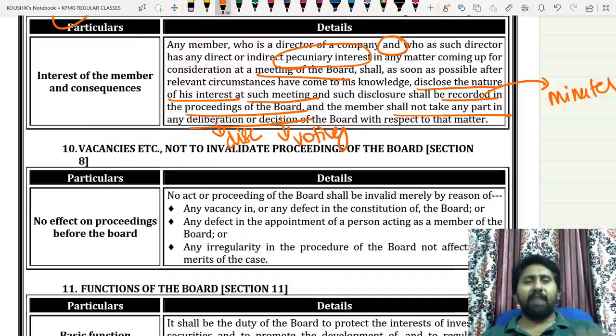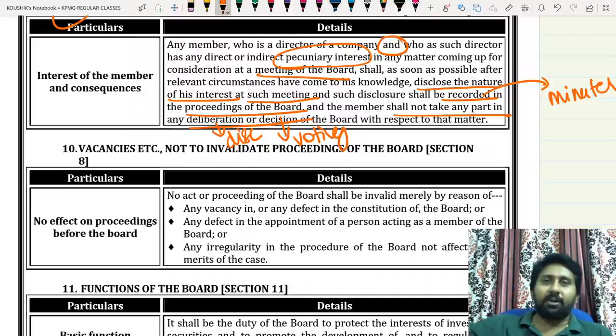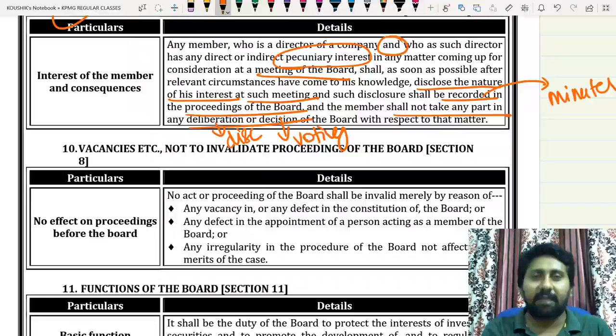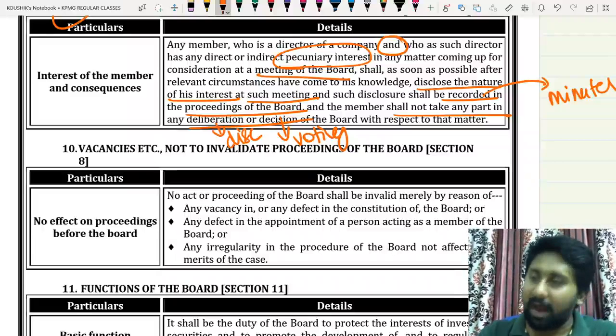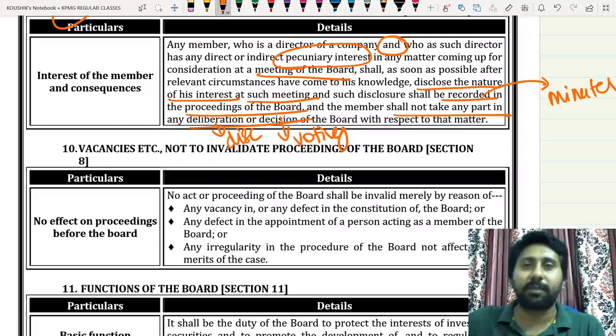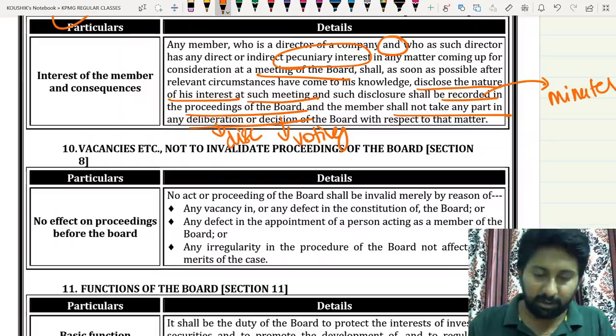Okay, simply tell me, I am a member of SEBI, I am a director of a company, and I am also having a pecuniary interest, and that particular company has come up for consideration of a matter before SEBI. At that time, can I participate? No. Can I vote? No. I have to make a disclosure of how I am interested in that particular company and leave the meeting premises and go out when the decision is being taken. This is all.